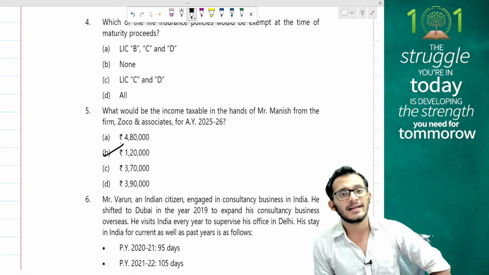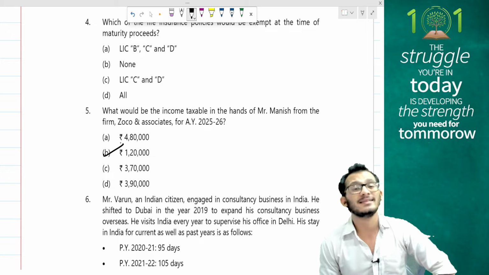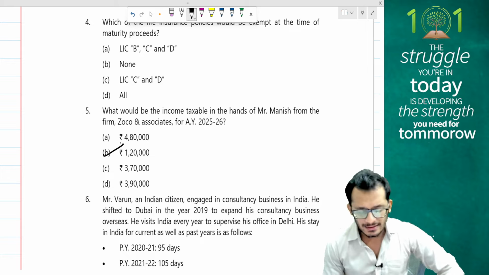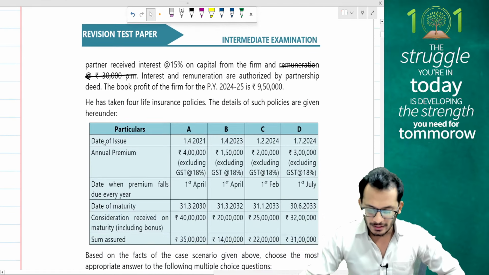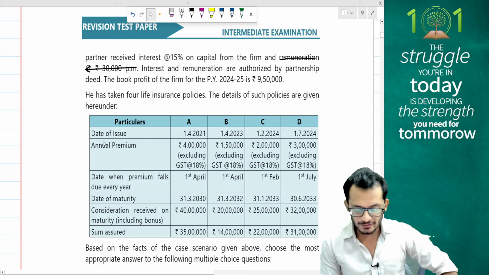I'm not going to be taxing your book profits. I'm not going to be taxing your salaries. It doesn't matter because at the end of the day, you are a sleeping partner. Last thing on the LIC policies. He has taken 4 LIC policies. The details of such policies are given to you.